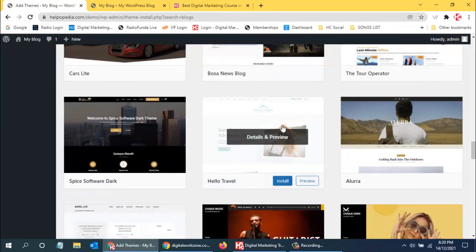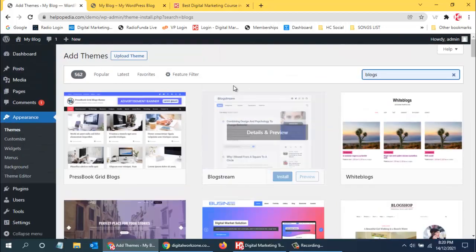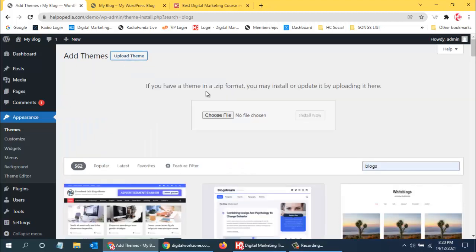And if you want to install from any other website, you can find the best themes on Google, and then you can even upload the theme from here. You can just click on upload and upload the zip file which you have downloaded from the third party website, and then you can say install now.